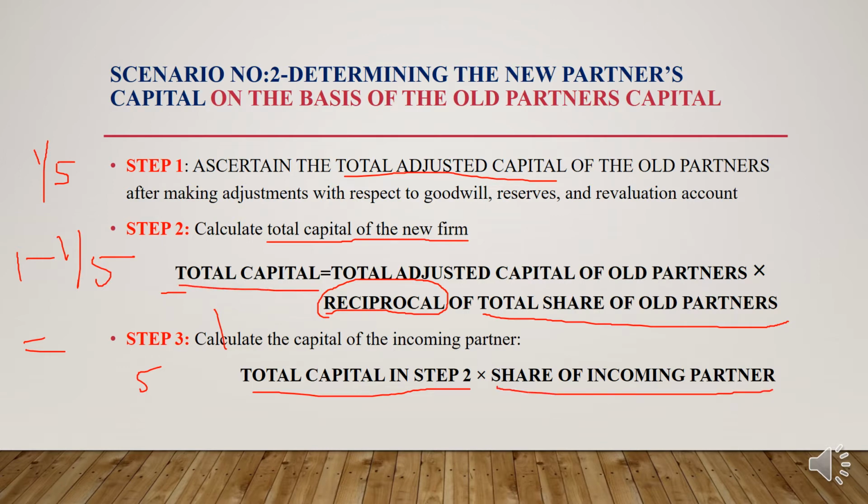If the total capital we get is 1 lakh and the share of the incoming partner is 1 by 5, then the capital of the incoming partner is 1 lakh into 1 by 5. Clear? So these are the 3 steps involved in scenario number 2.